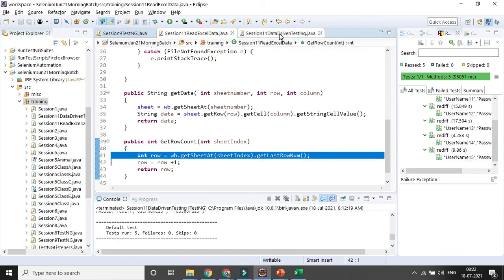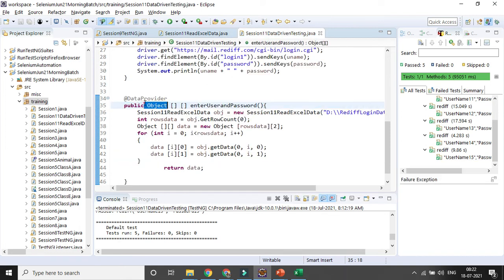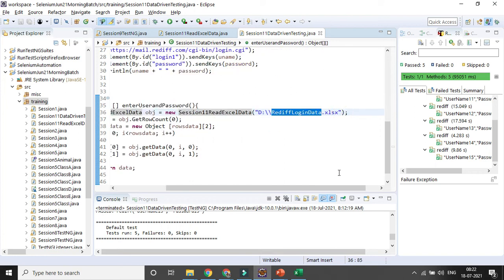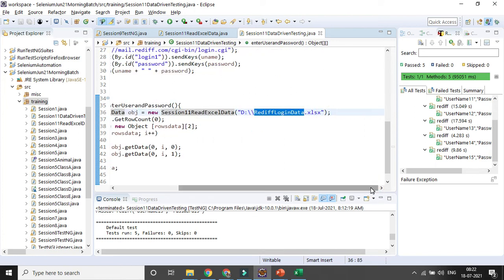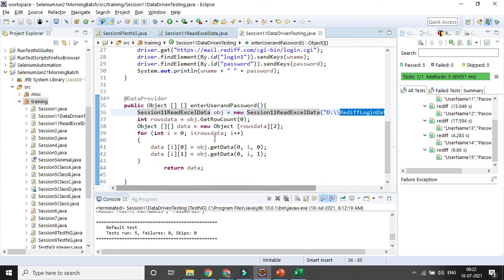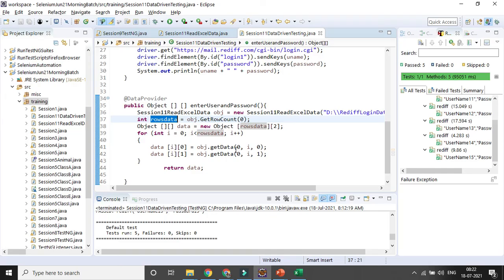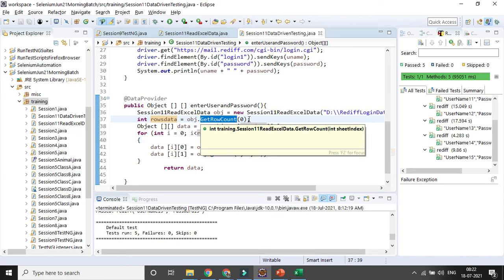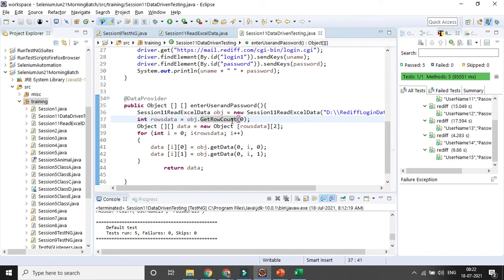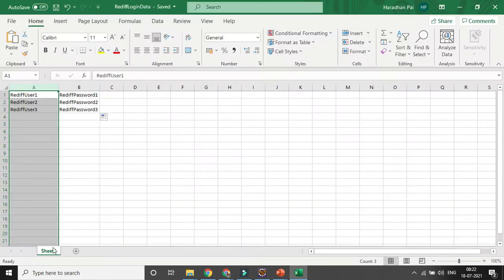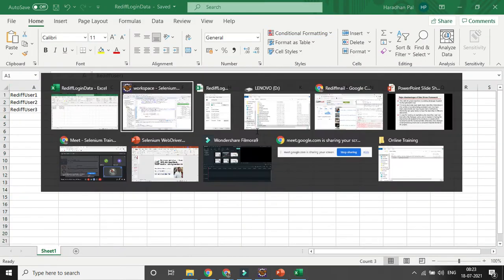And here now in that particular data provider, I will be creating a variable for the class. As the class has a constructor, I am providing the path of the Excel file, which is an external Excel file. After that, I am reading how many rows of data are available. So you can see here, with the help of the get row method, I am providing the index as 0 because there is only one Excel sheet available. So that is the index 0.